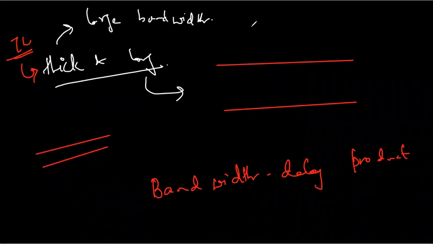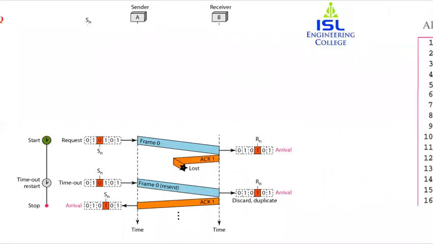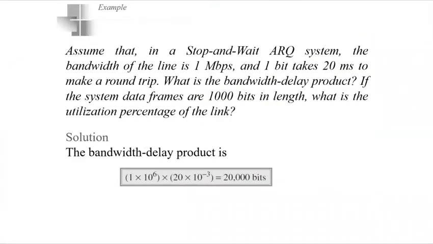Now, the bandwidth delay product, what is it? It is the measure of bits we can send out of our system. Let's see an example to understand it properly. We have seen this pseudocode yesterday. Suppose that in a stop and wait ARQ system, the bandwidth of a line is 1 Mbps and one bit takes 20 milliseconds to make a round trip.